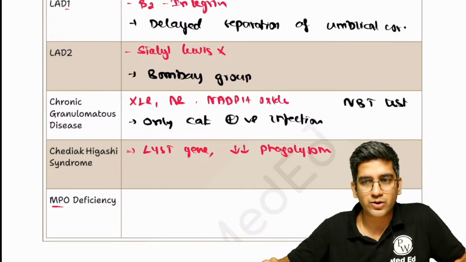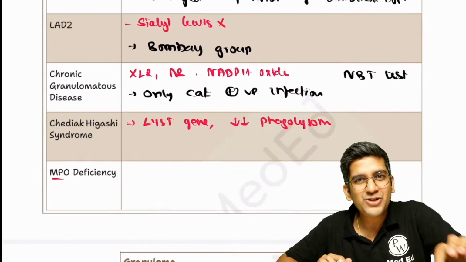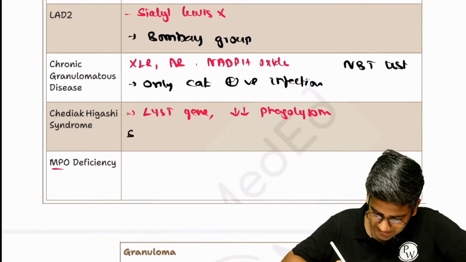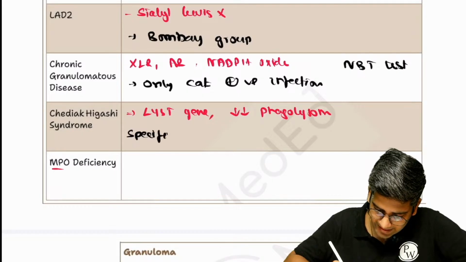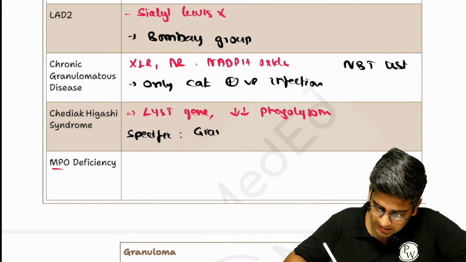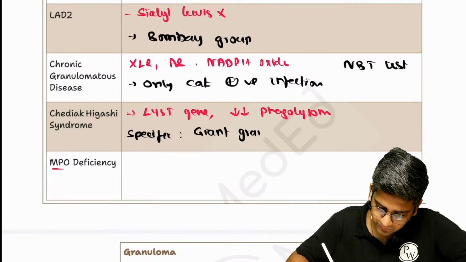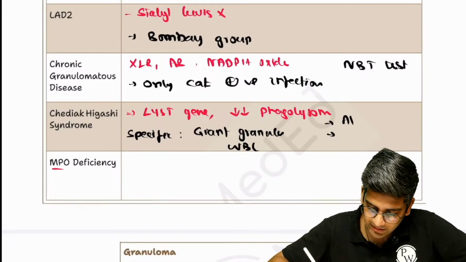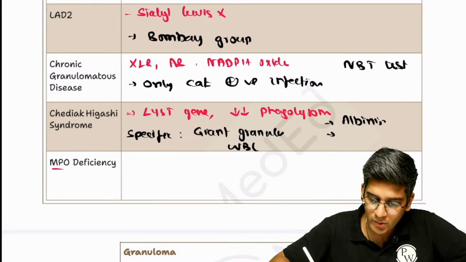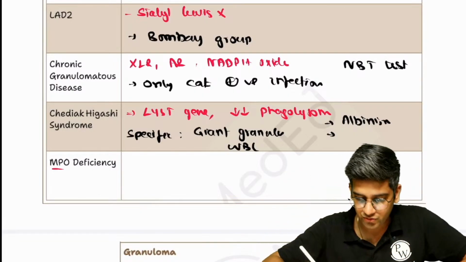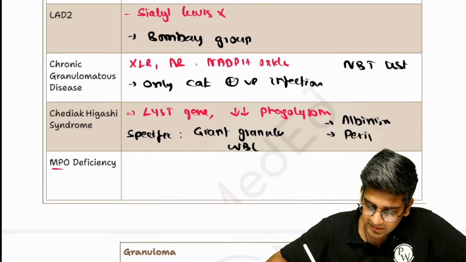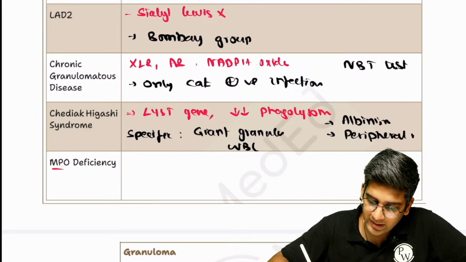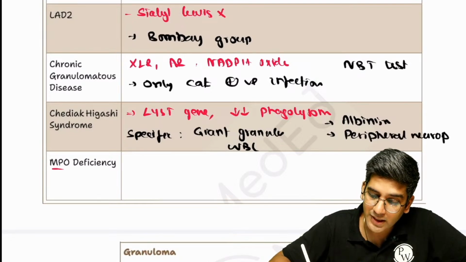And a very unique finding for Chediak-Higashi syndrome. Specific finding for diagnosis is giant granules on microscopy in WBC, and other findings unrelated to immunology are albinism, because LYST helps in the transport of melanocytes, and peripheral neuropathy, because LYST helps in the transport of Schwann cells.